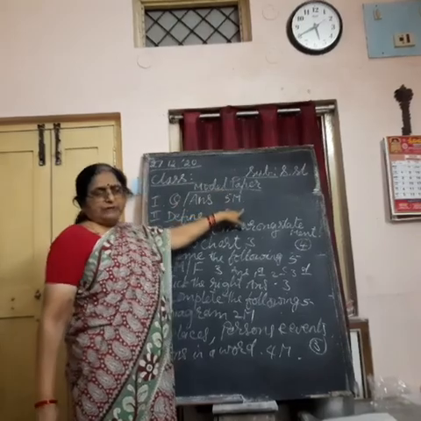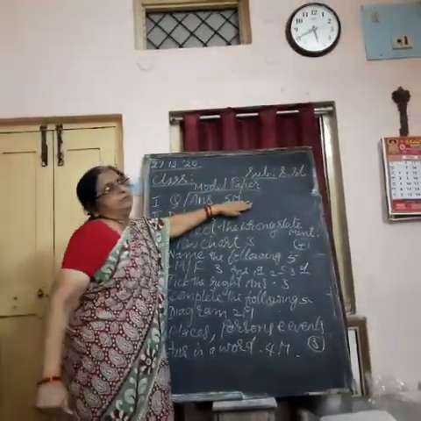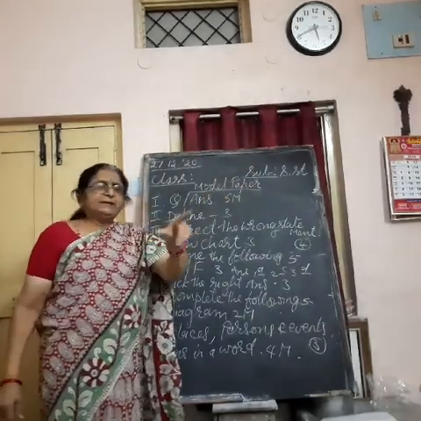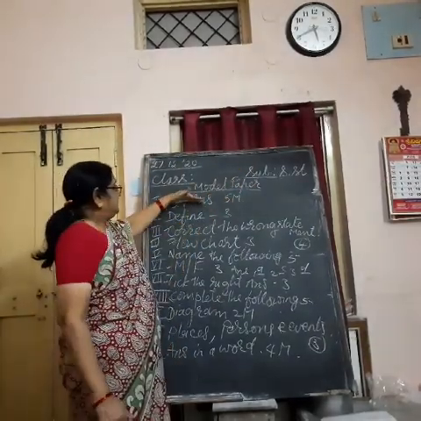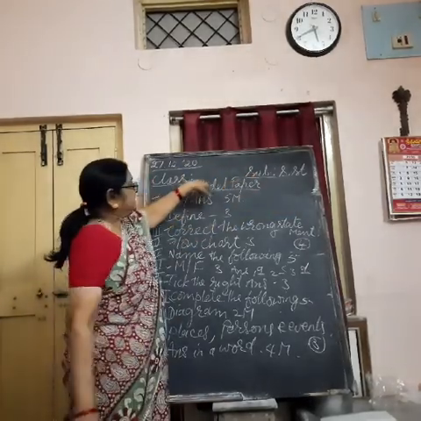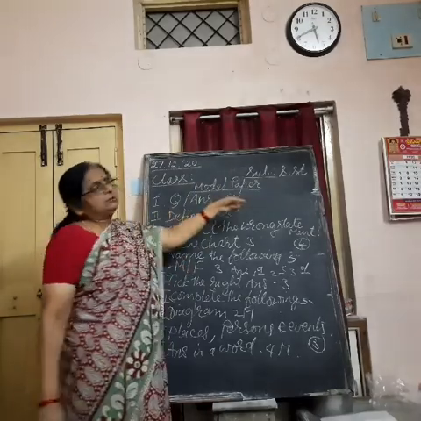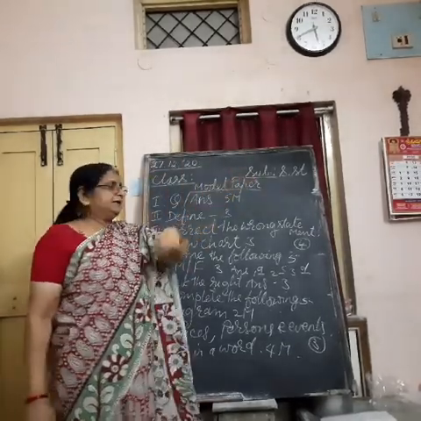Answer the following questions. Here you may get 1 question extra. Answer any 5 of the following questions. 6 questions will be given. Please read the heading properly. If you read the heading, you will understand what you are supposed to do. Then you do the needful thing. You are writing both question and answer.